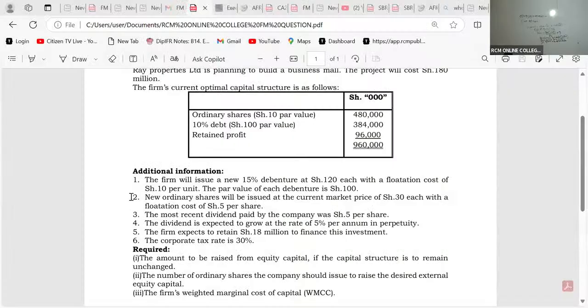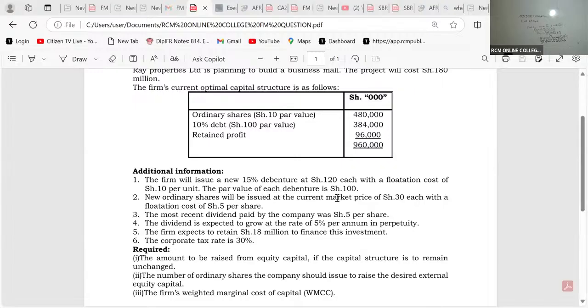So, ladies and gentlemen, what do we have here? We are told in note number 2 that the new ordinary shares will be issued at the current market price of 30. So that 30 stands for what? Is it D0 or P0?